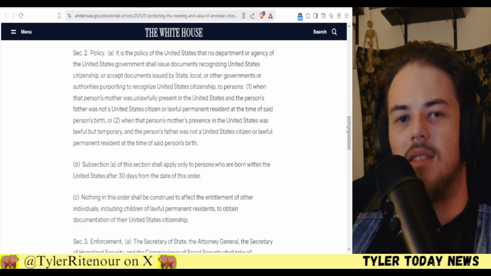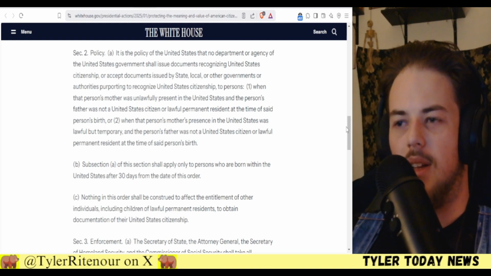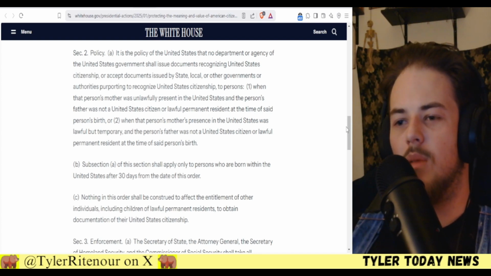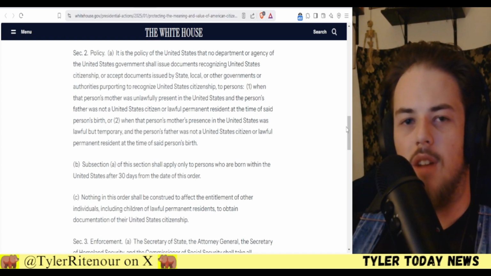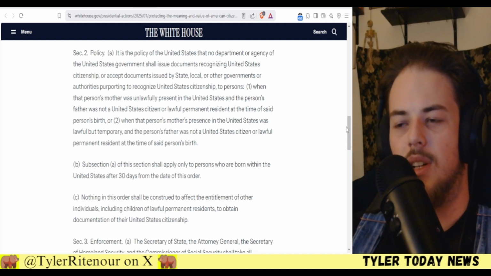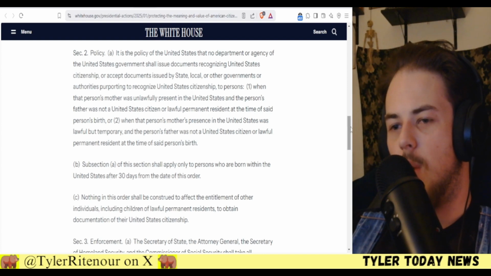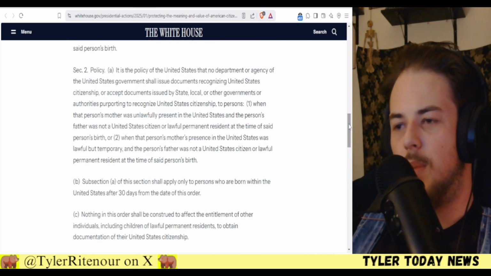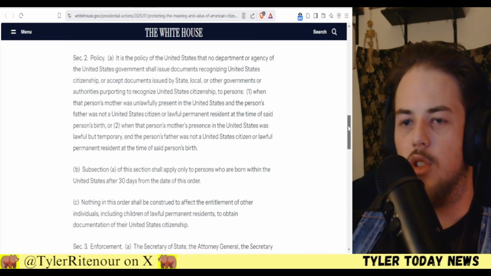That kid doesn't get citizenship unless the mother is also a citizen. And that's how it should be. I don't get to just go to another country and then my offspring automatically becomes a citizen of that country. That doesn't make any sense. That would just incentivize people traveling there illegally. Because then your kid can get citizenship, and then the government has a whole conundrum about what they have to do to deport you,